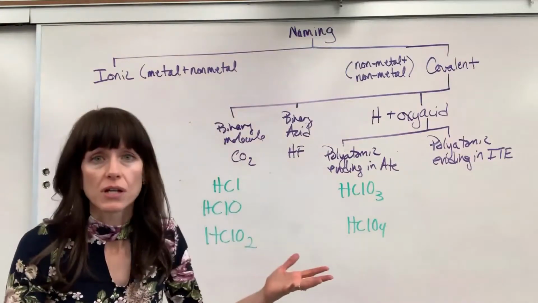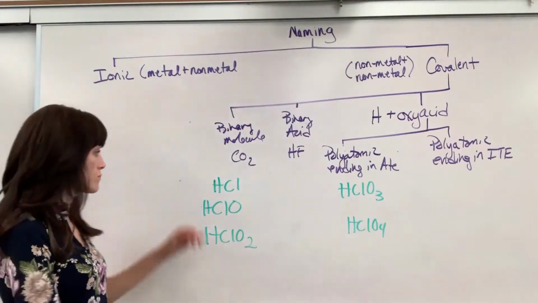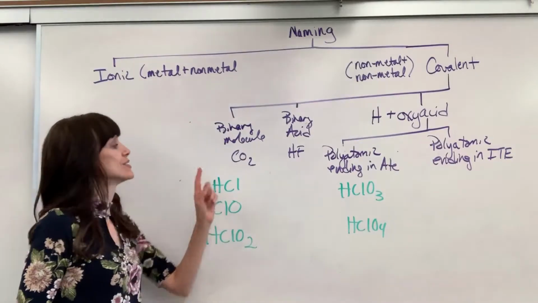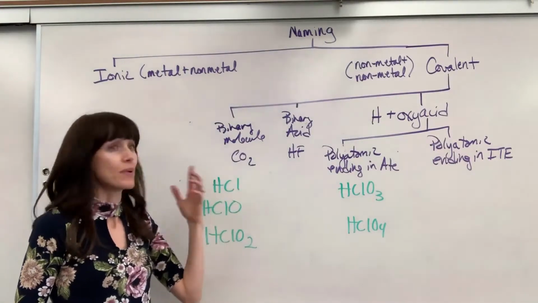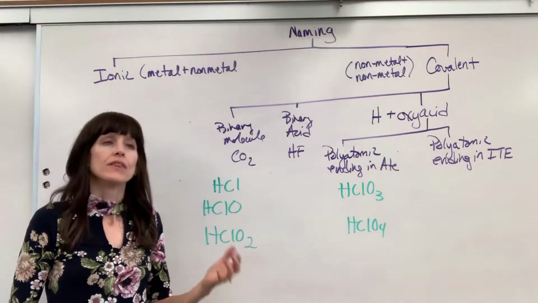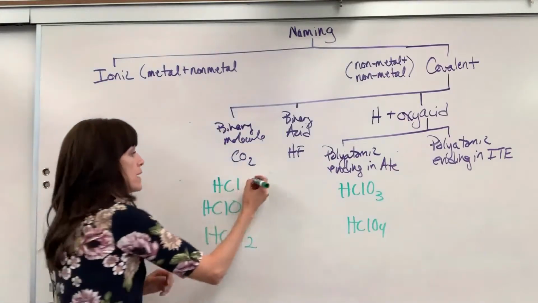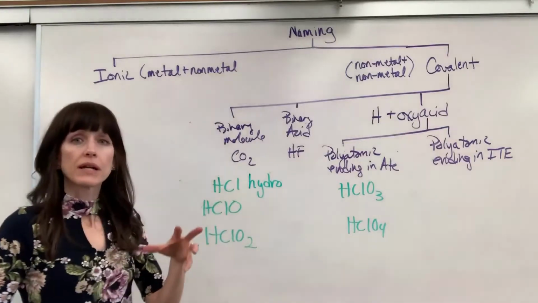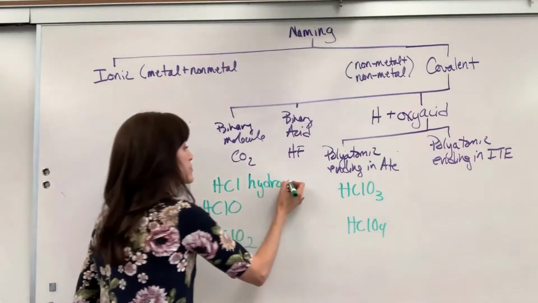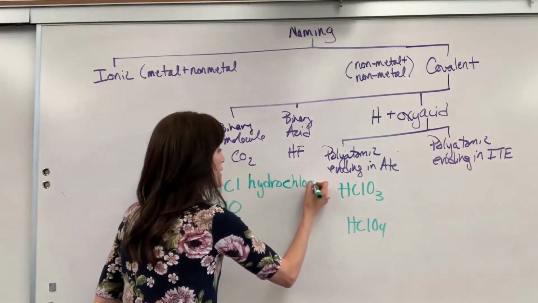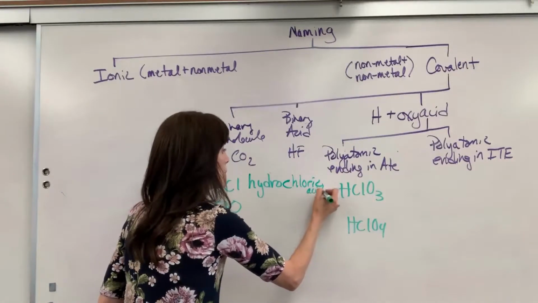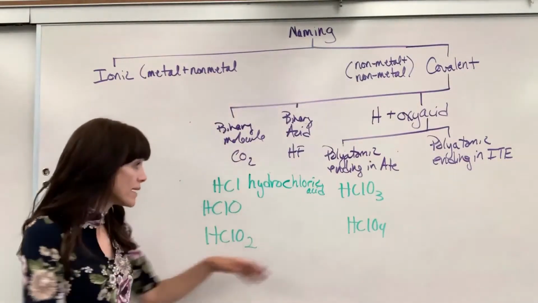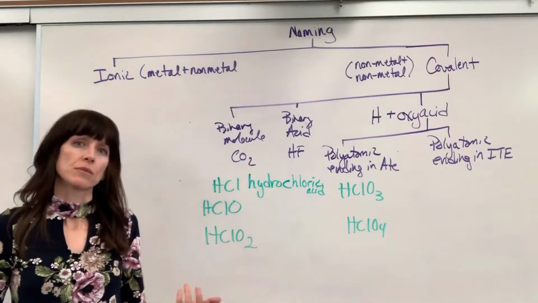Okay, see hydrogen on all of them, they're all going to be acids. Ooh, check this one out. Binary acid, 1 hydrogen with 1 type of nonmetal. This is where I use hydro. So hydro, and then I take the chlorine, change the ending to ic acid. Hydrochloric acid. Hydrochloric acid.